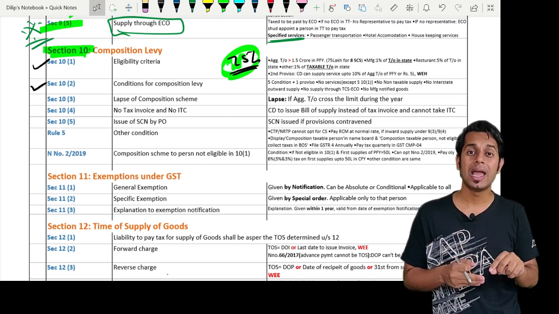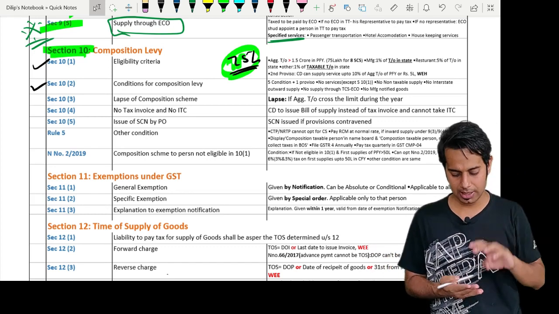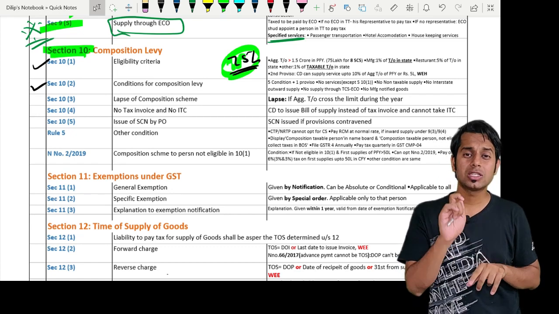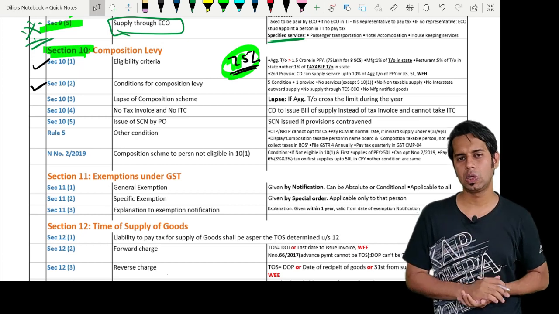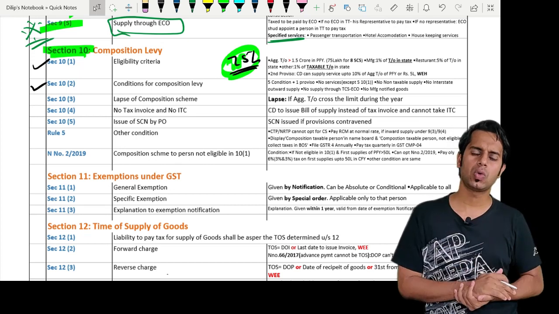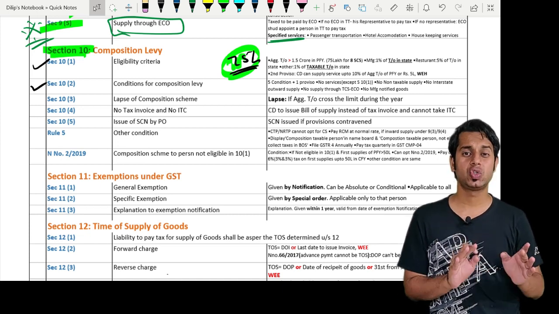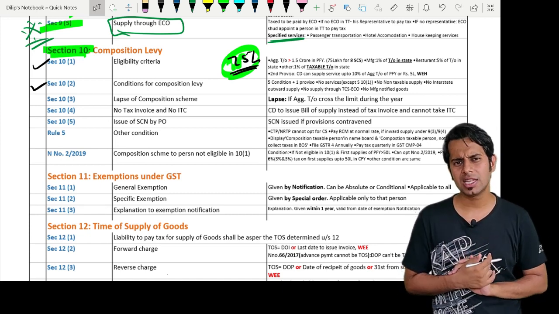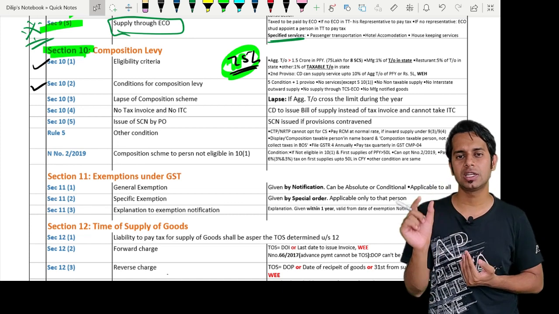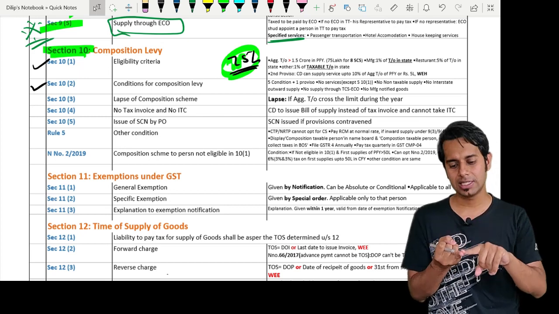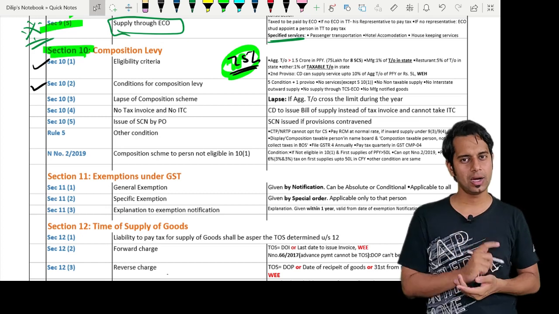Then he should not make an interstate outward supply. He should not supply goods to another state. Then he should not supply through an e-commerce operator who is required to collect taxes under section 52. And the last point says that he should not manufacture notified goods. Sir, which are these notified goods? He can supply them, but he should not manufacture these notified goods: ice cream, pan masala, tobacco products, and newly added aerated waters.